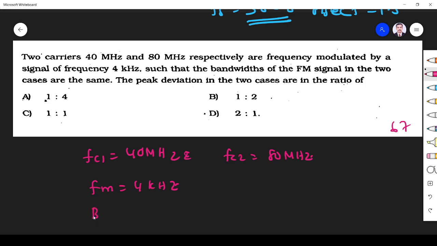So bandwidth of signal 1 is equal to bandwidth of signal 2. What is the ratio of peak frequency deviation, del f1 by del f2, they ask. The peak deviation in the two cases are in the ratio.